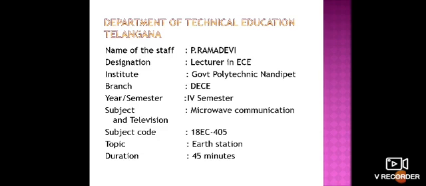I have also told about the types of satellites. Based on signal processing, they are classified into active satellite and passive satellite. Based on height, they are divided into geosynchronous satellite and non-synchronous satellite. Based on purpose, they are classified into communication satellites and observatory satellites. Based on the area of working, they are divided into DOMSAT, that is domestic satellite, and international telecommunication satellite.